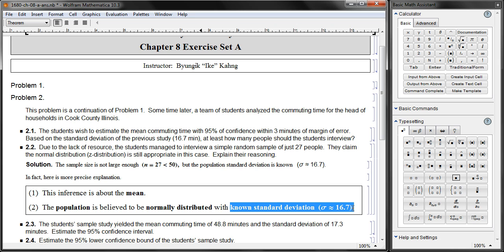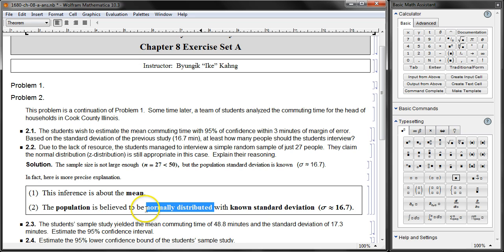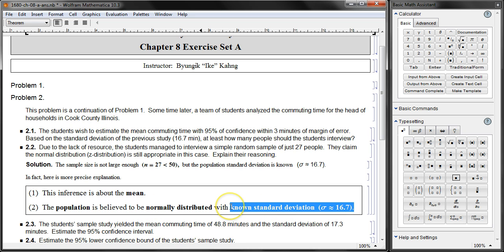Of course, some people may disagree, and say no, we cannot accept the status quo. You have to use a new one, and consequently, you have to use a different method. Yes, there are different paths out there, but if you take that path, you have to make your own reasoning for that path. For this particular reasoning, here it is. It's about the mean, yes, and the original distribution is normally distributed, and we have to have a known population standard deviation.